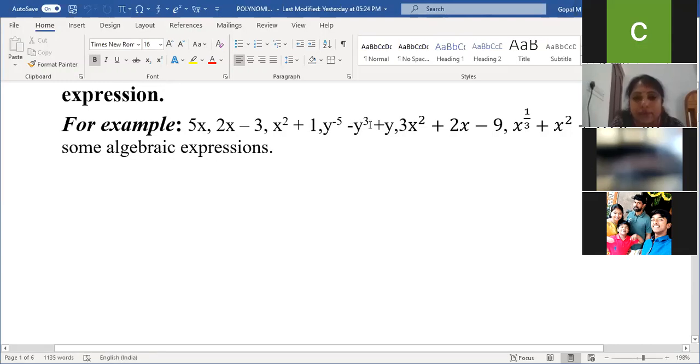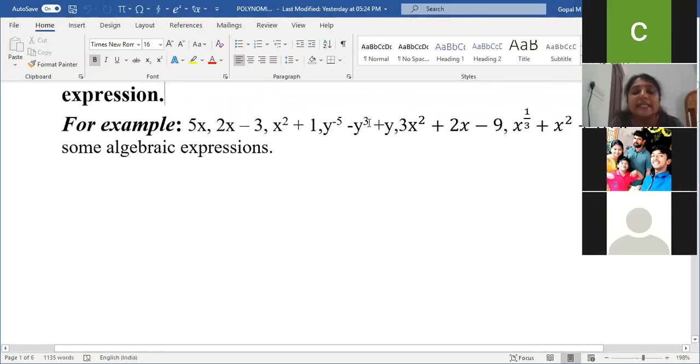So in the given expression, we need to choose the highest degree. Am I clear, children? The highest power in the expression is nothing but the degree of that particular algebraic expression. These are the two major definitions we have learned in our previous classes: the algebraic expression and its terms. Terms are separated by the mathematical operations plus and minus signs. And the degree is the highest power in the given expression. That's the fourth algebraic expression's degree.